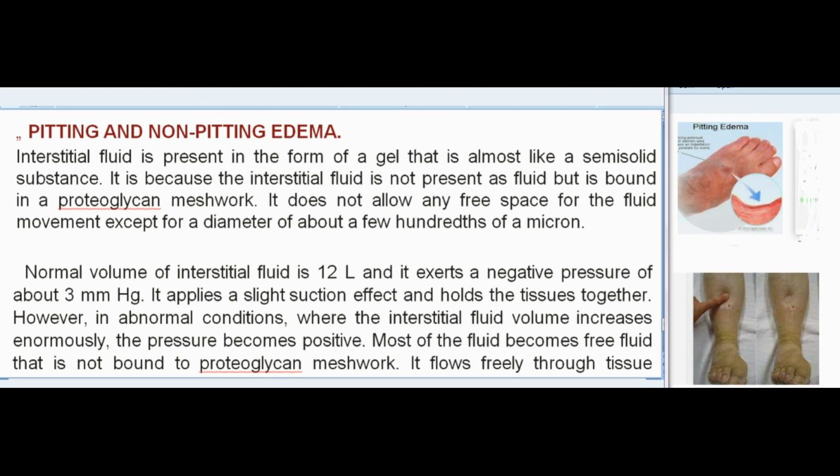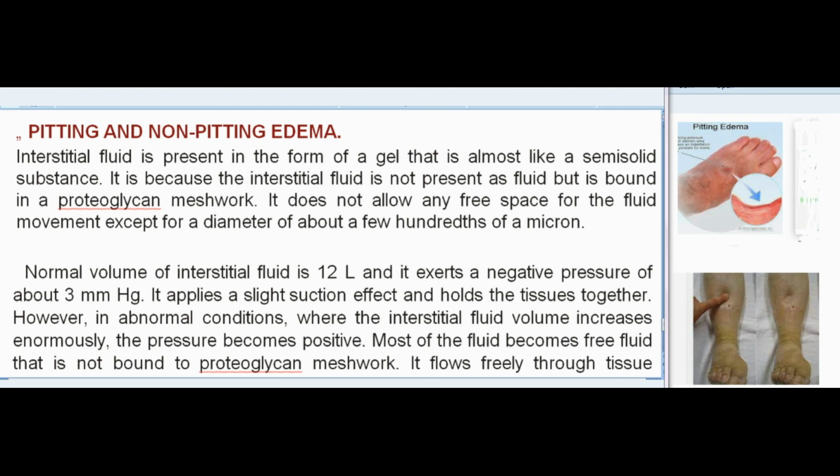However, in abnormal conditions, where the interstitial fluid volume increases enormously, the pressure becomes positive. Most of the fluid becomes free fluid that is not bound to proteoglycan meshwork. It flows freely through tissue spaces, producing a swelling called edema. This type of edema is known as pitting edema because, when this area is pressed with the finger, displacement of fluid occurs producing a depression or pit. When the finger is removed, the pit remains for a few seconds, sometimes as long as 1 minute, till the fluid flows back into that area.